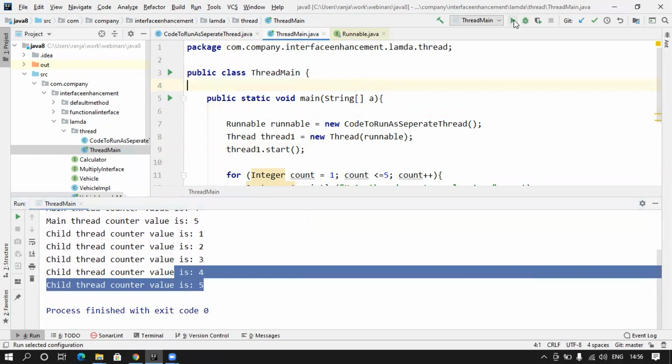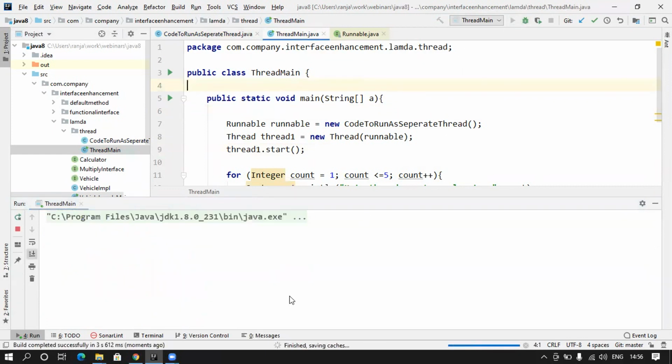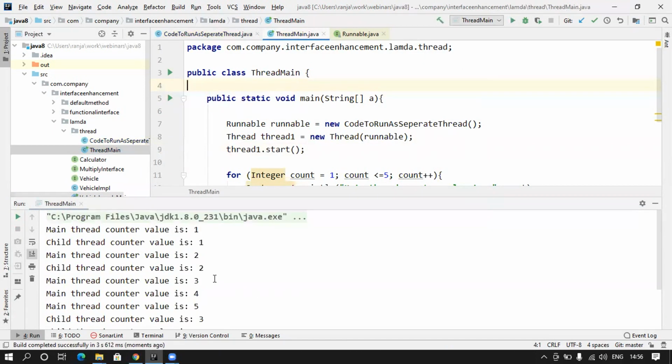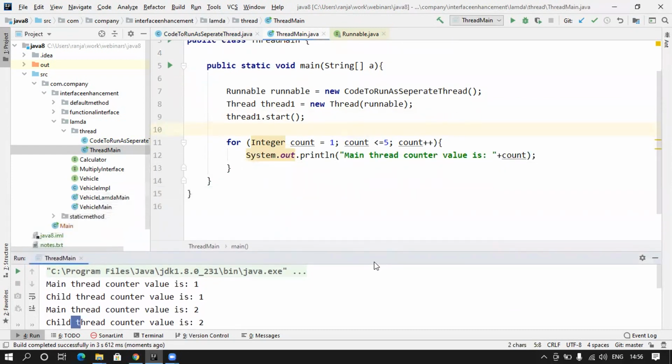So let me run it again. Now it's a different output. First main thread, then child thread, main thread, child thread. So you cannot predict which thread is going to run first. It completely depends upon the JVM and the hardware and the scheduler, how they are going to coordinate between them.